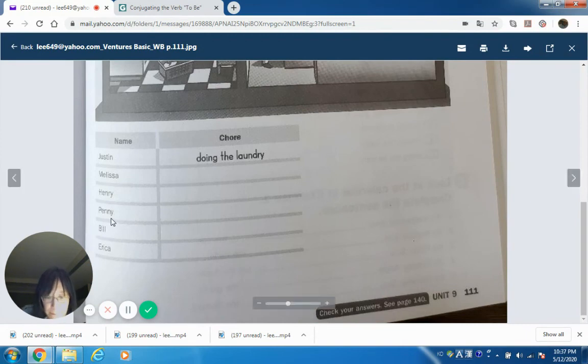Now, Bill, what is Bill doing? Bill is making the bed, or tidying up the bed, or cleaning the bed, whatever. They're all correct. And Erica, what is Erica doing? Drying the dishes. You can say helping Melissa. Any of them would be correct.